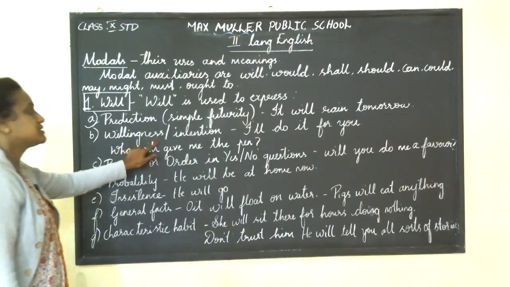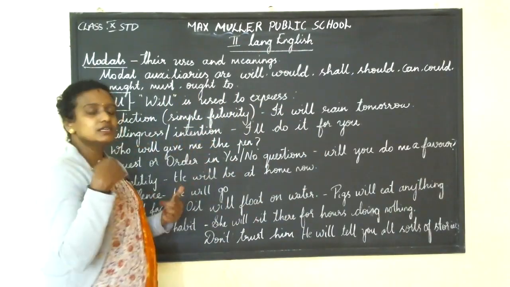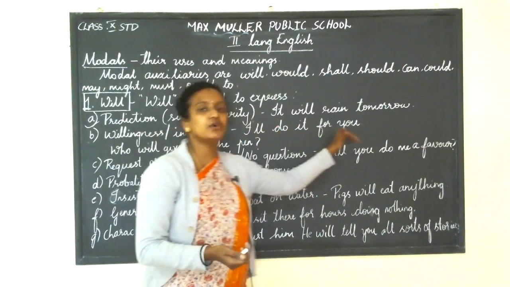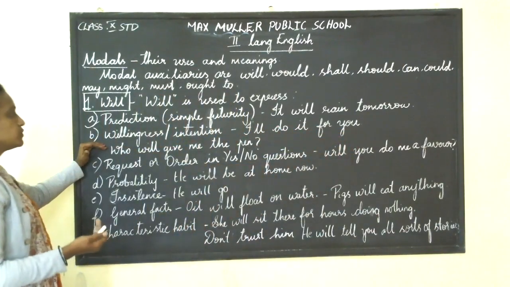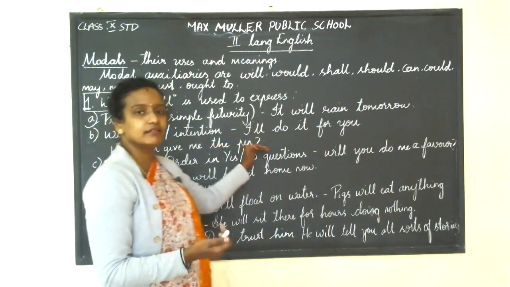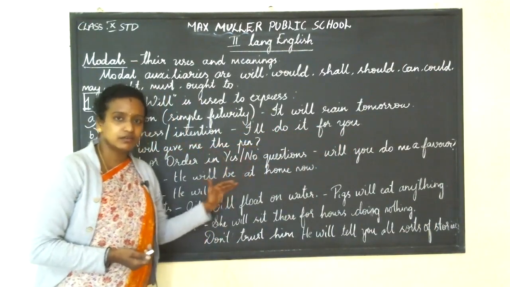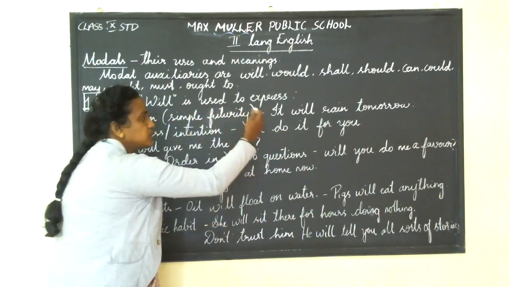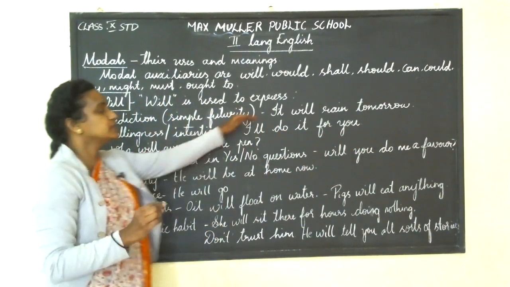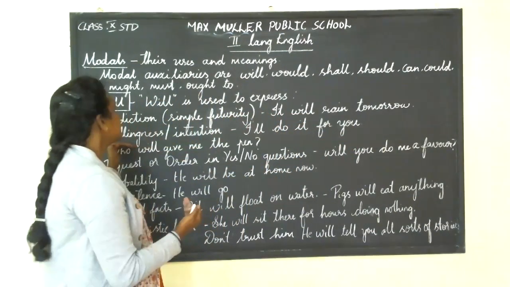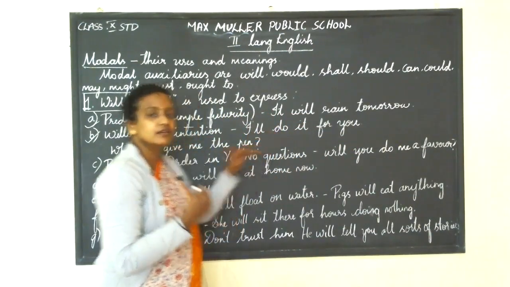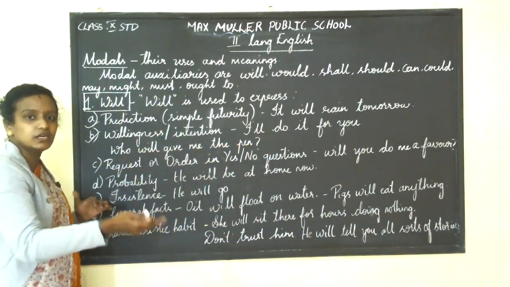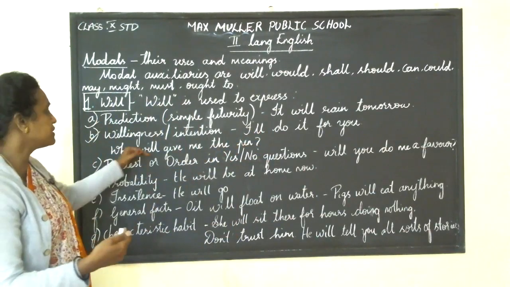Next is willingness. Do you want me to do this? Such a kind of, I will do it for you. I will do it for you. It is willingness. Will you give me this pen? Will you get me this book? Got it? That is willingness. The same will is used in two different manners. Got my point, children? Here you are predicting it. In the next sentence, you are showing willingness. Who will give me the pen? You are willing to do it, or you are asking someone to give with willingness.